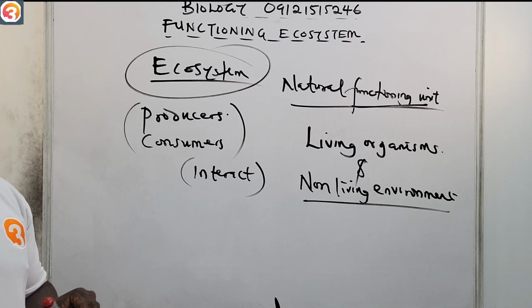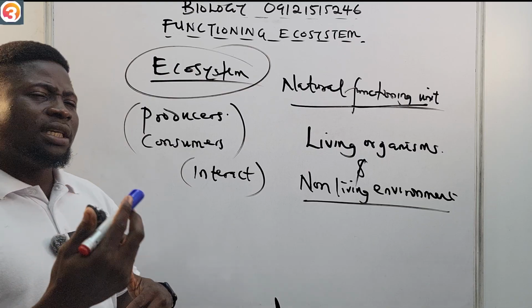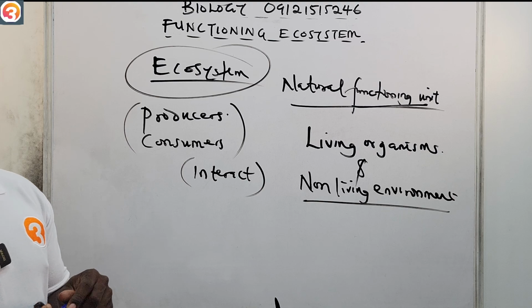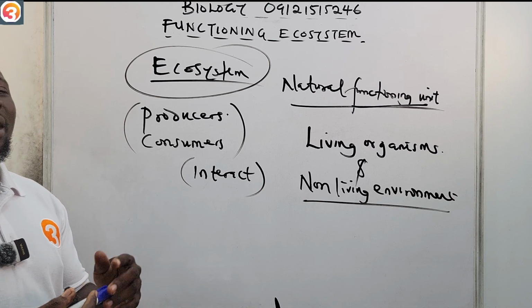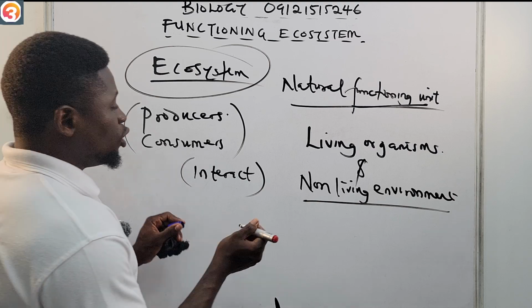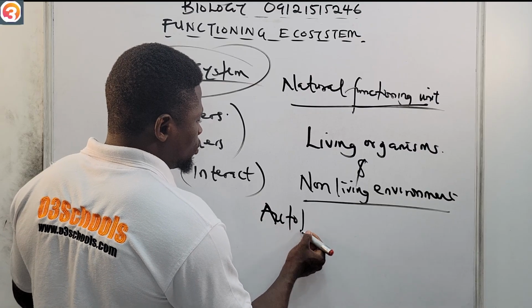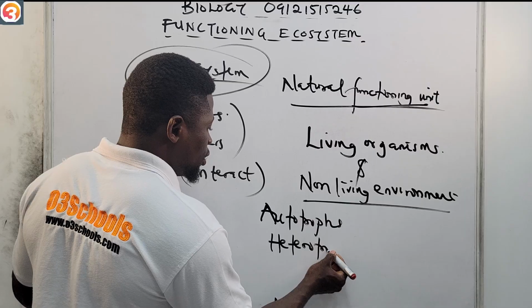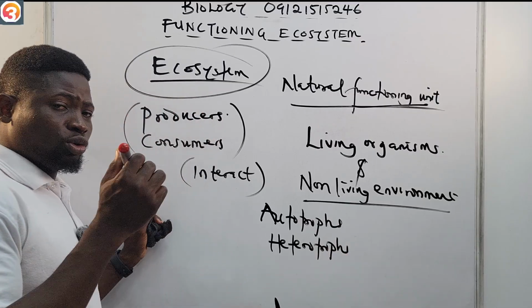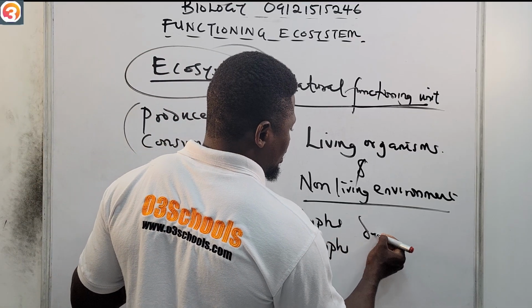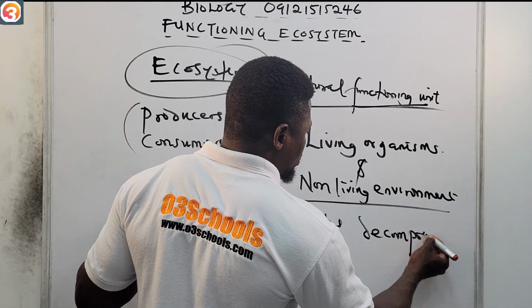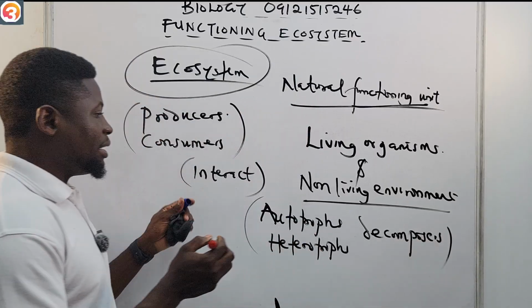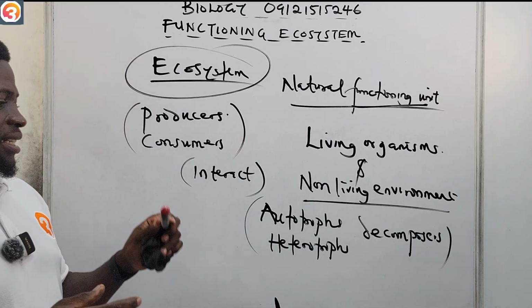And of course, we can classify biotic components into two main groups based on how these organisms are feeding. We have the ones we call the autotrophs, and the ones we call the heterotrophs. And then likewise, we talk about the decomposers. So next up, I want to look at the autotrophs, the heterotrophs, and the decomposers.